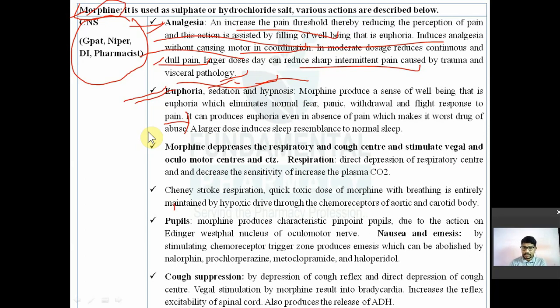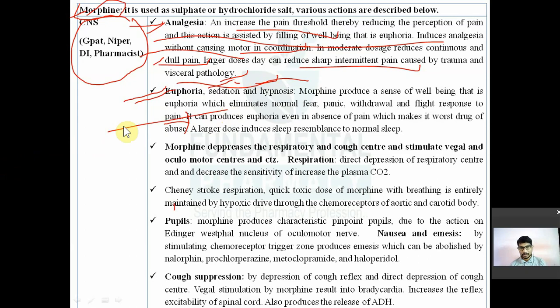It produces the euphoria even in absence of pain. Morphine produces the euphoria in presence of pain as well as in absence of pain. The production of this euphoria in absence of pain makes it the worst drug of abuse.